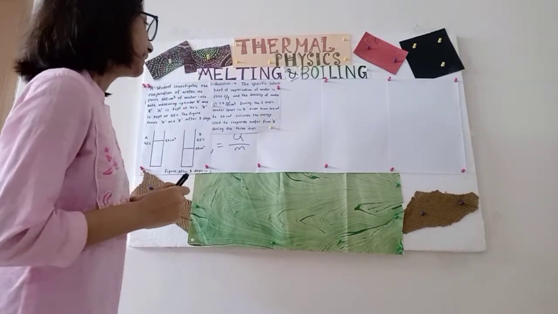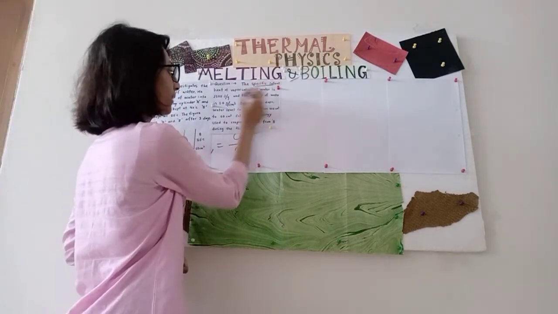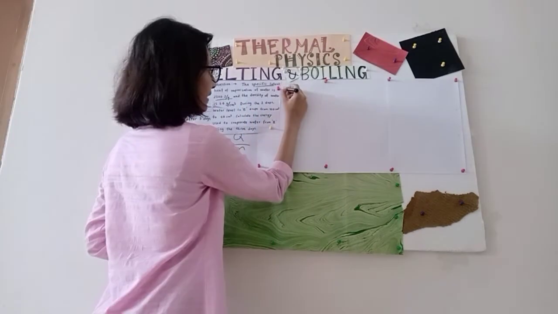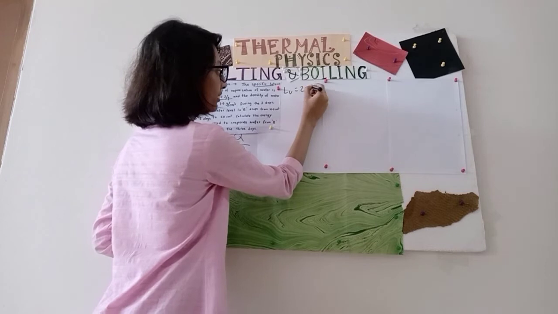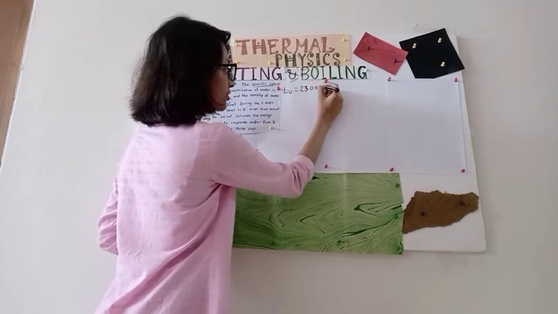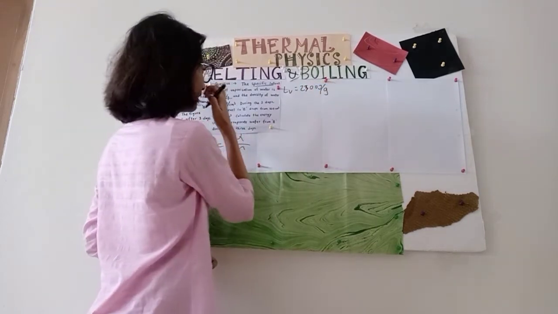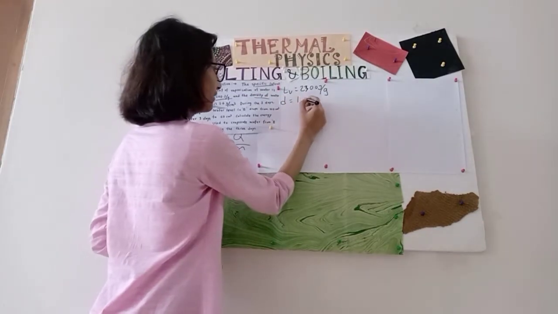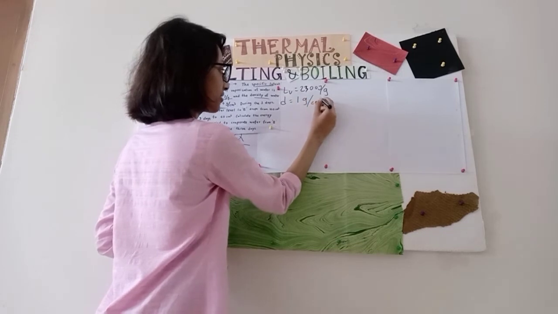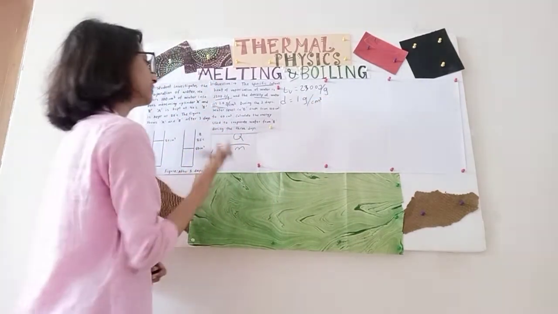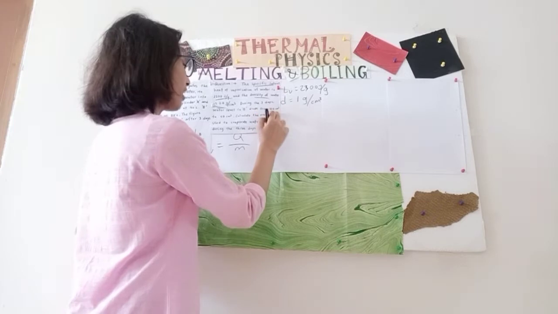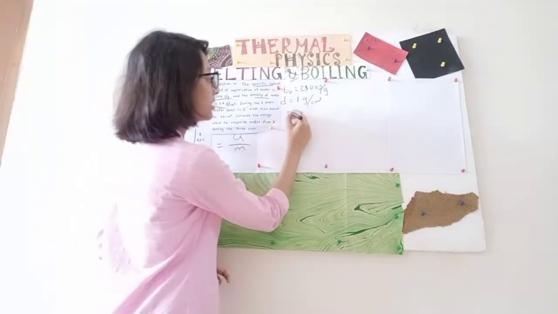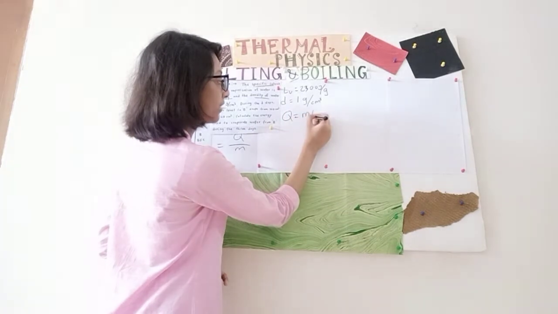So, let's see. The specific latent heat of vaporization of water is 2300 joules per gram. So basically, Lv is 2300 joules per gram. Density of water, density equals 1 gram per centimeter cube. During the 3 days, water level in B drops from 100 centimeter cube to 60 centimeter cube. Calculate the energy. Alright, so our formula is Q equals m Lv.